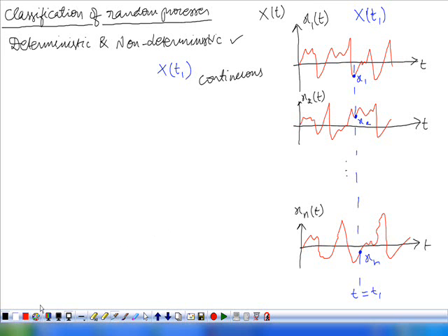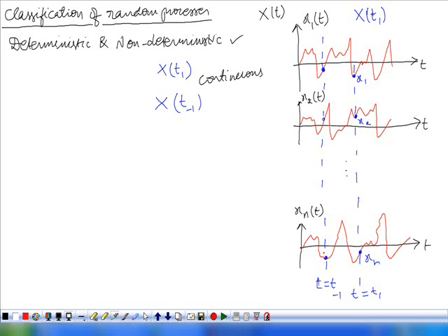Now consider another time instant at which we observe the process. Some other time, say t equal to t minus 1. Here also, the random variable that is obtained can be written as X of t minus 1. In this case, what are the values taken by the random variable? So this value.